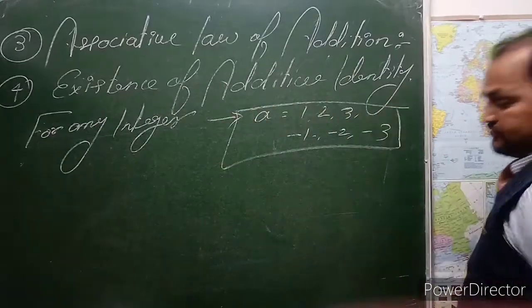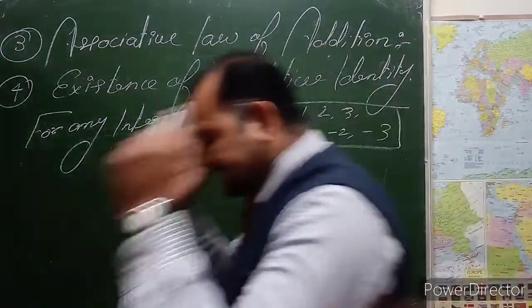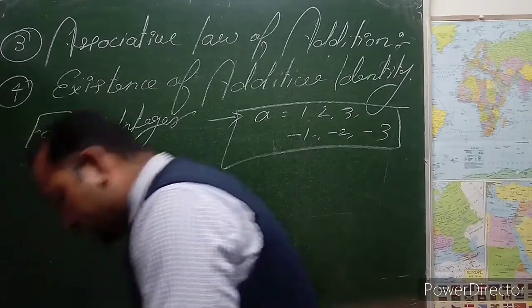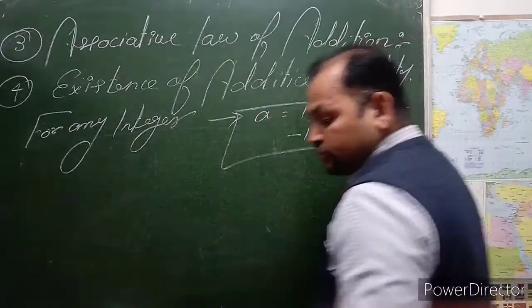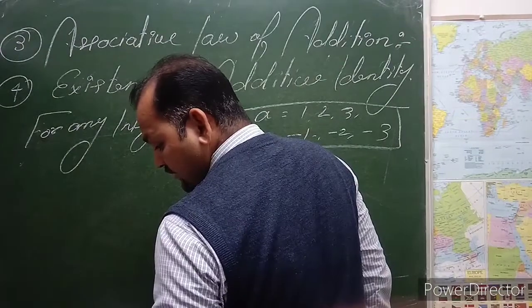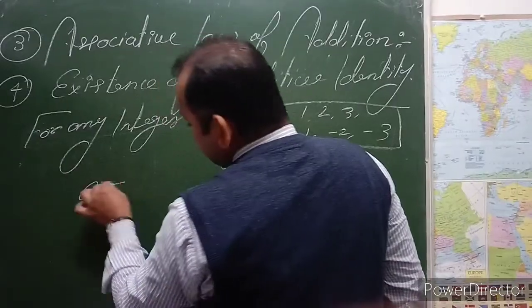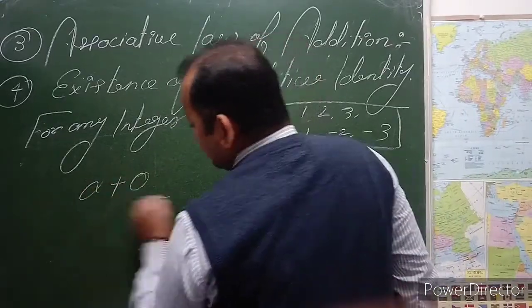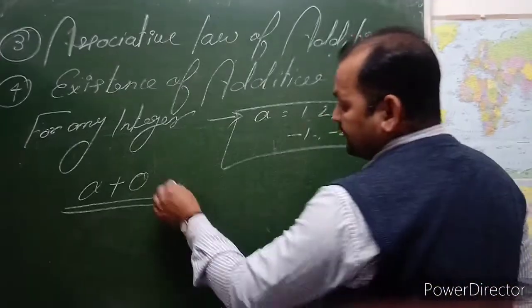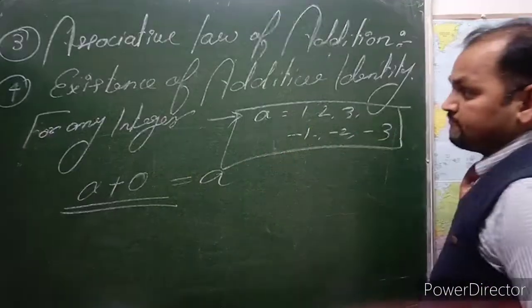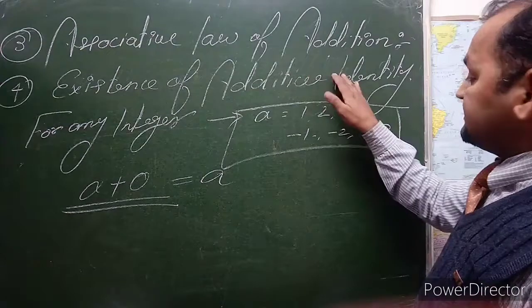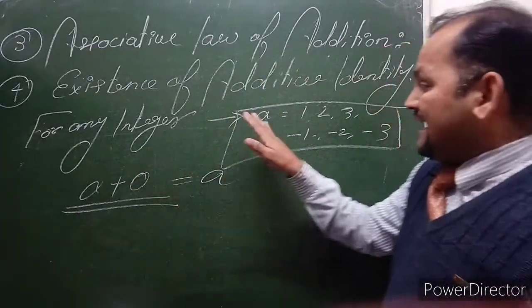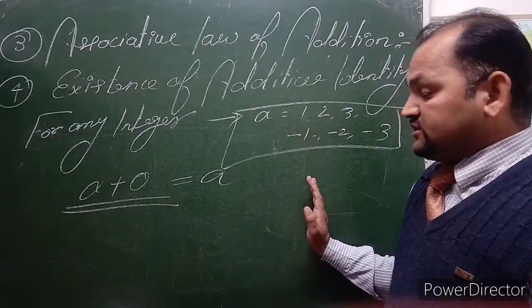For any integer, if you add A plus 0, it should always be A. This means existence of additive identity for A equal to any integer.